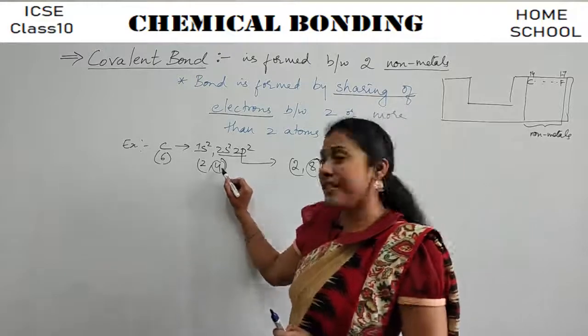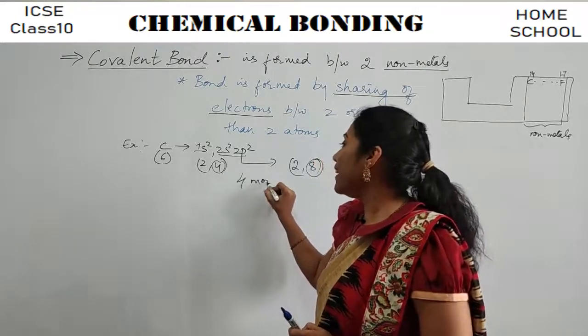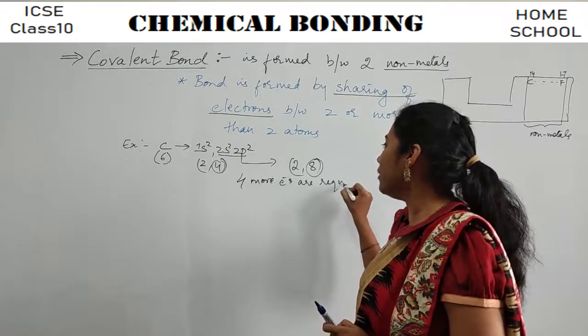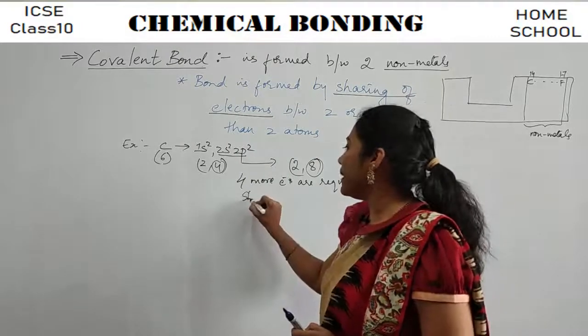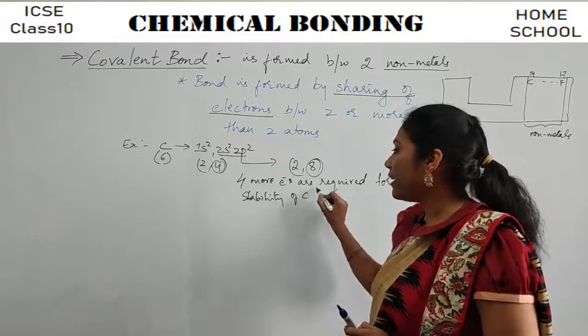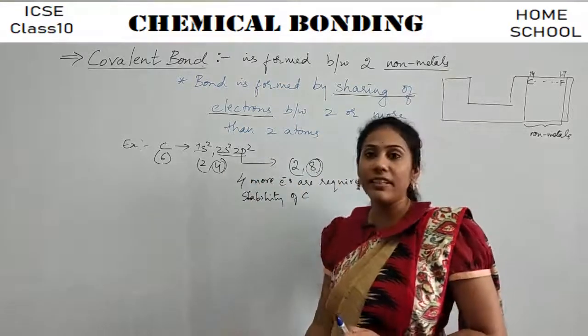But how many electrons does it have? Only 4. So 4 more electrons are required for the stability of carbon. Yes or no? Right? So to have these 8 electrons, 4 more electrons are required.